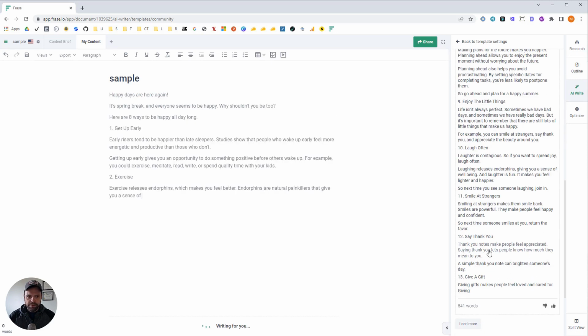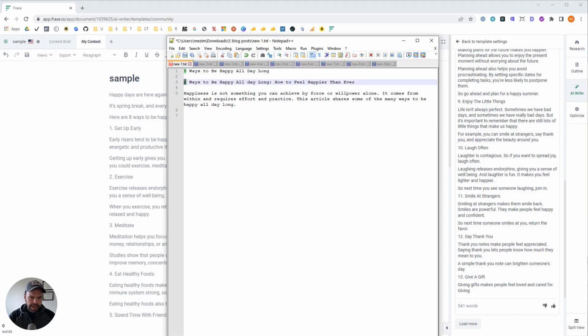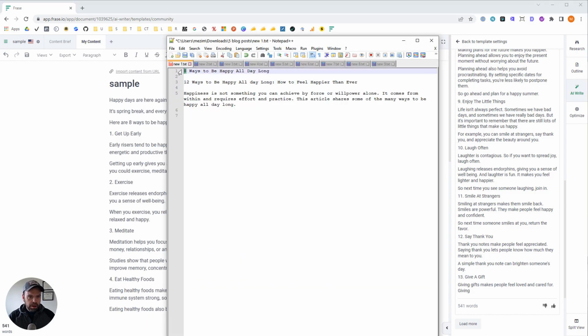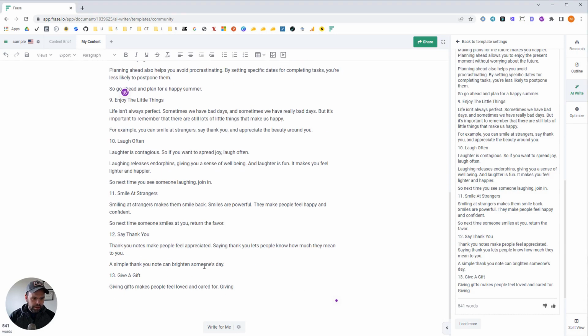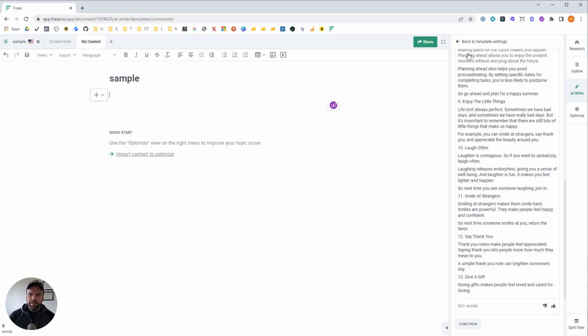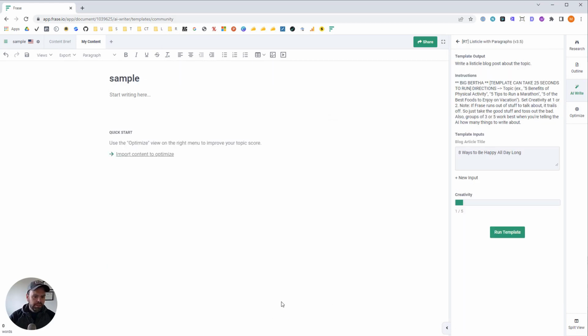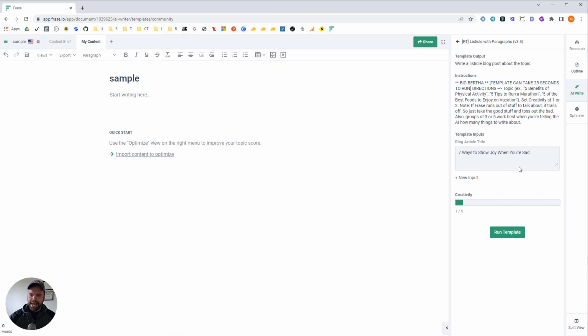Okay, this is cool. We have 541 words, and let's cut it off at 12, because this one cuts off right here. So we'll say 12 ways to be happy all day long. Awesome. So there's our first article. Our first article is written. Now we're going to do our next article, which is 7 ways to show joy when you're sad.